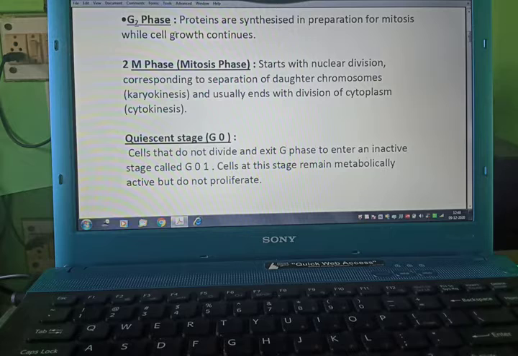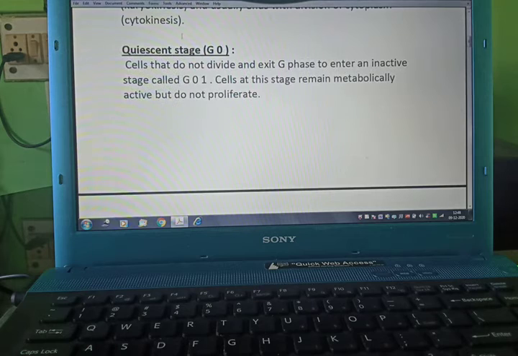Now the M phase or mitotic phase. It starts with nuclear division corresponding to separation of daughter chromosomes, that is known as karyokinesis, and usually ends with division of cytoplasm, that is known as cytokinesis. Now the quiescent stage, that is the G0 phase. Cells that do not divide exit the G1 phase to enter an inactive stage, which is known as the G0 phase. Cells at this stage remain metabolically active but do not proliferate.